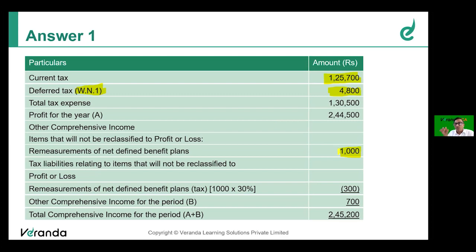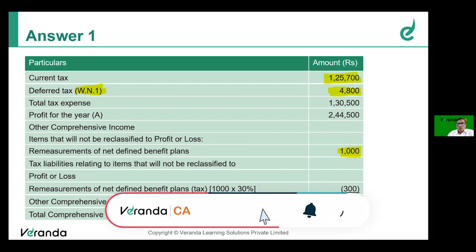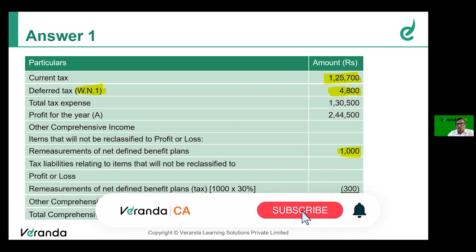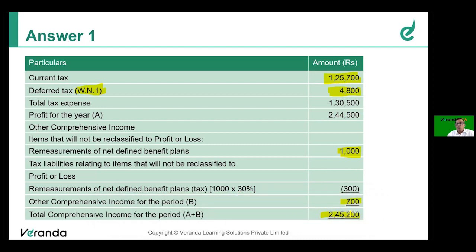And this will also result in a future taxable income, correct? So on that, what is the deferred tax? 300. 1,000 into 30%, 300. Therefore, the other comprehensive income will be 700 only. Hence, the total comprehensive income for the period is 245,200. That is 244,500 plus 700, 245,200.